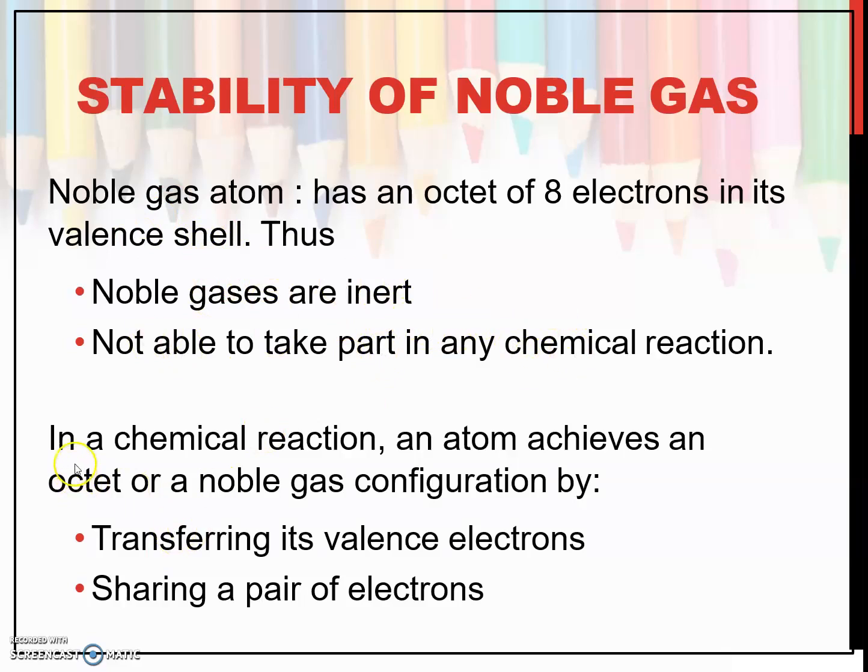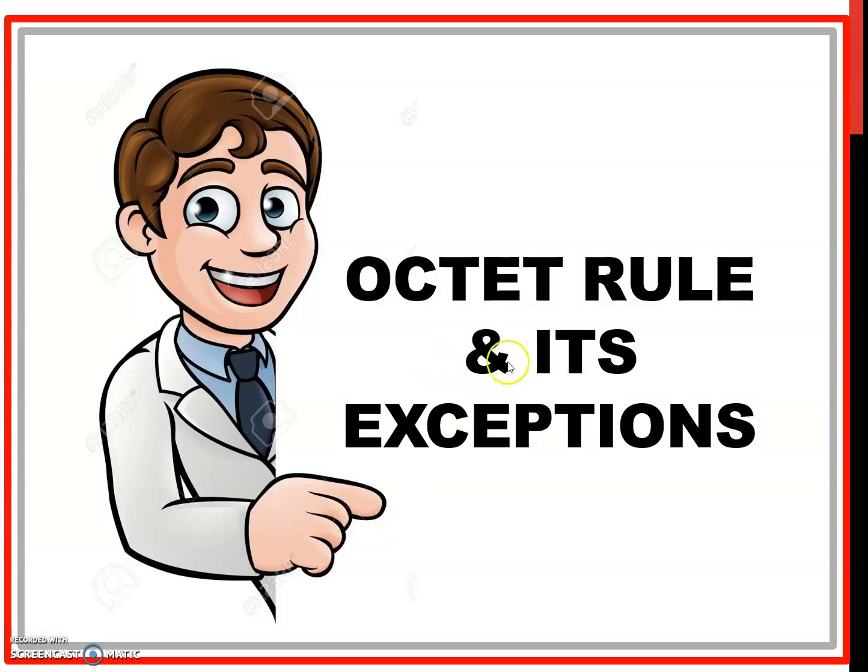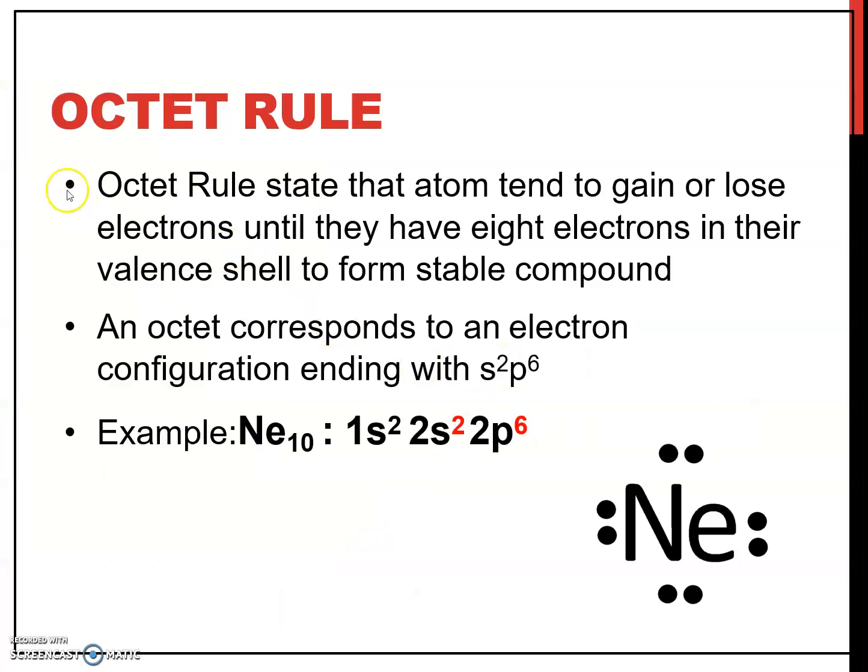For a general chemical reaction, an atom must achieve an octet or noble gas configuration by transferring valence electrons or sharing a pair of electrons, so it can form a bond with another atom. For the octet rule and its exceptions, the octet rule states that atoms tend to gain or lose electrons until they have 8 electrons in the valence shell to form a stable compound.